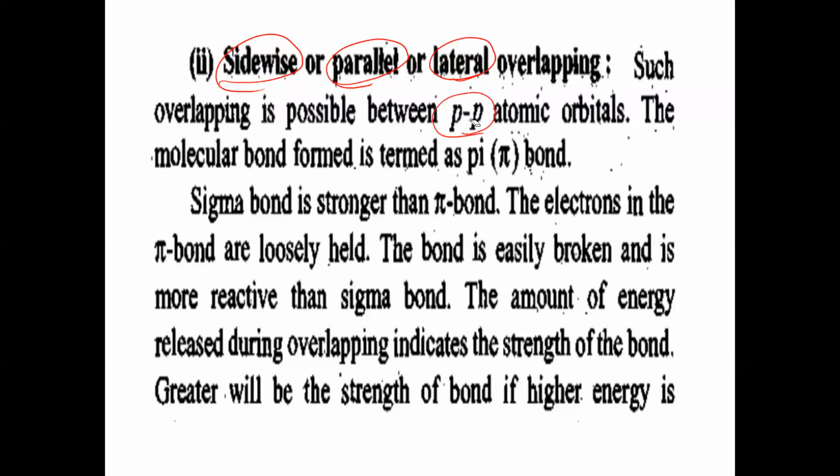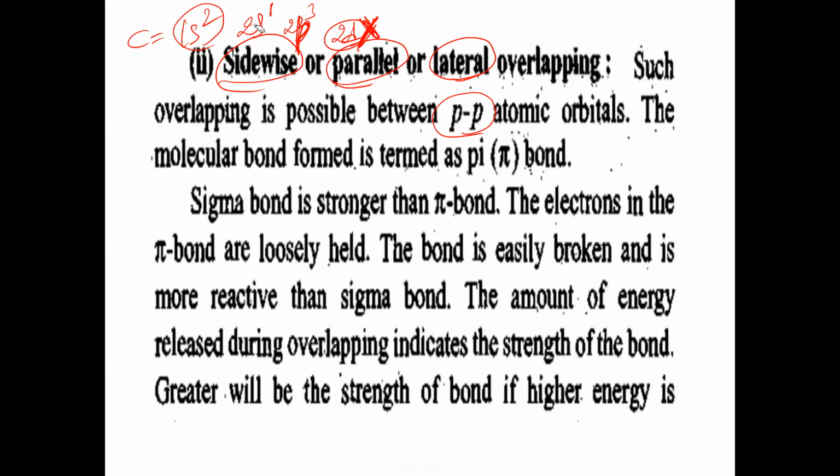In this example, we are discussing only the carbon atom. In the carbon atom, the excited state electronic configuration is 1s2, 2s1, 2p3. 2p3 means 2px, 2py, 2pz, three orbitals, plus the 2s orbital. So we have only s orbitals and p orbitals. 2d orbitals will not be present, so we are not taking the d orbital concept here.